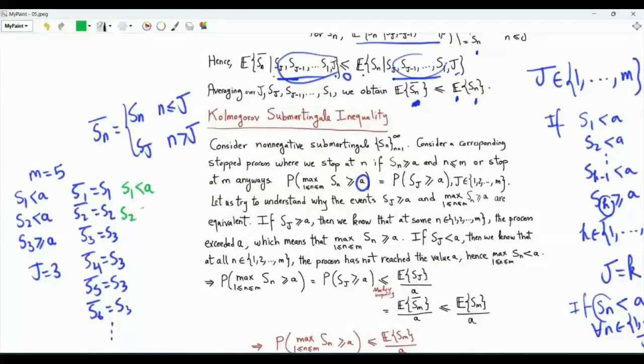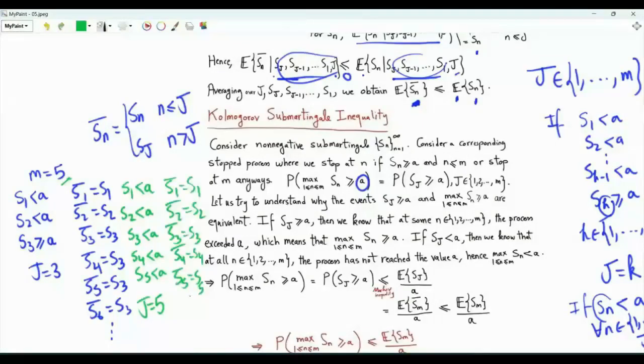Let's investigate another scenario. S1 is less than a, S2 is less than a, S3 is less than a, S4 is less than a, S5 is less than a. No one of those values is greater than or equal to a. In this case, j is equal to 5. Sn bar is equal to Sn for n equal to 1, 2, 3, 4, and 5. Sn bar for n greater than or equal to 6 is equal to S5. We have a submartingale, Sn. A stopped process is also a submartingale.